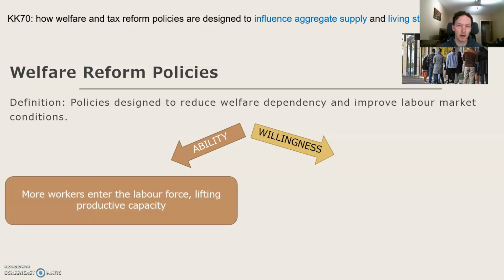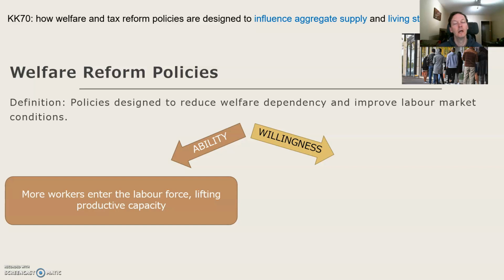So on ability to supply, how this works is, well, if people are encouraged to enter the labour force, then there are more workers in the labour force, and that's going to lift productive capacity. And that's that key idea of how we're going to link to ability to supply in this particular context. If the overall ability to supply in an economy increases, we can make more stuff. Think of it as the AS line shifting, or the PPF line shifting out as well, or we're moving closer towards the PPF line.